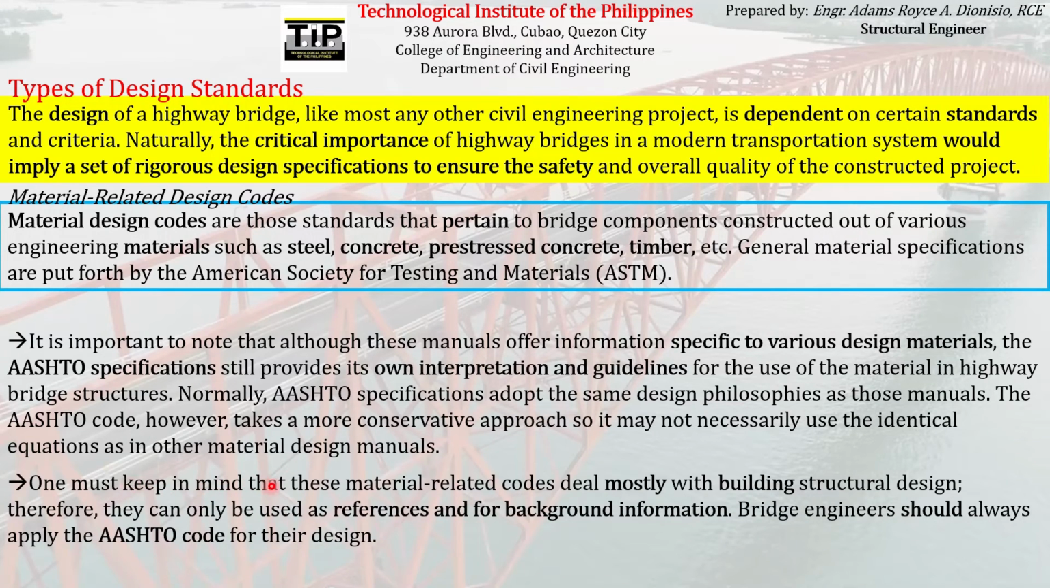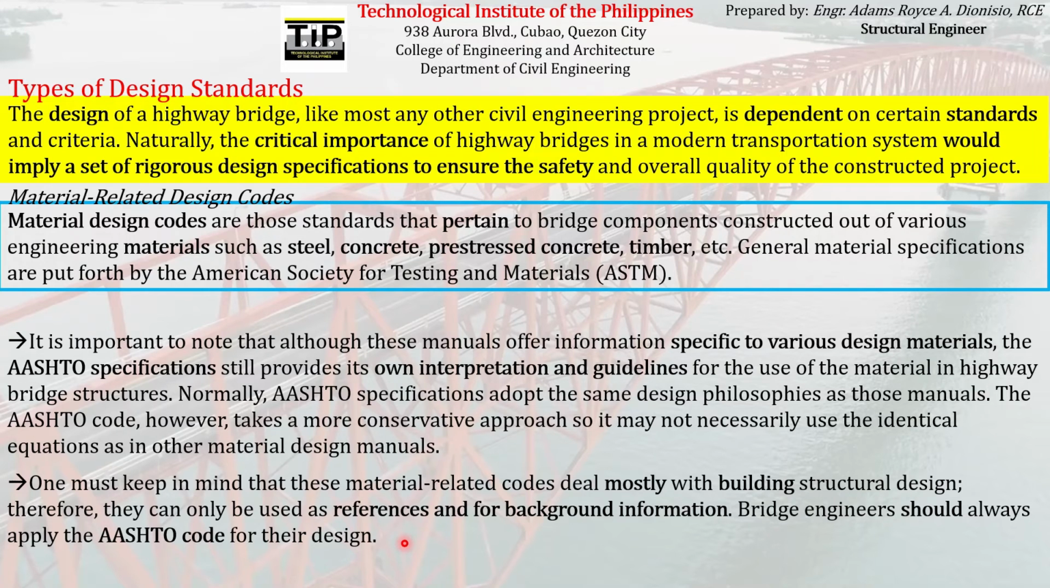One must keep in mind that these material-related codes deal mostly with building structural design. Therefore, they can only be used as references and for background information. Bridge engineers should always apply the AASHTO code for their design. So just like what I've said, whenever we design highway bridge structures, we must always refer to the AASHTO code because it is the code that specializes in the design of horizontal structures, especially highways and bridges.